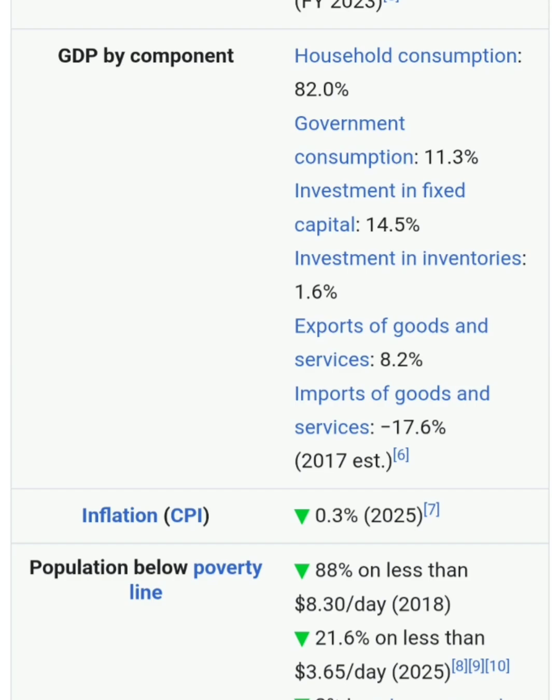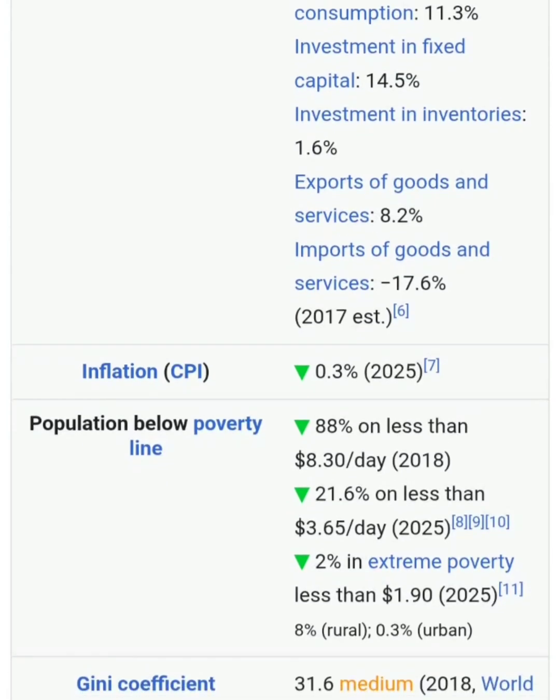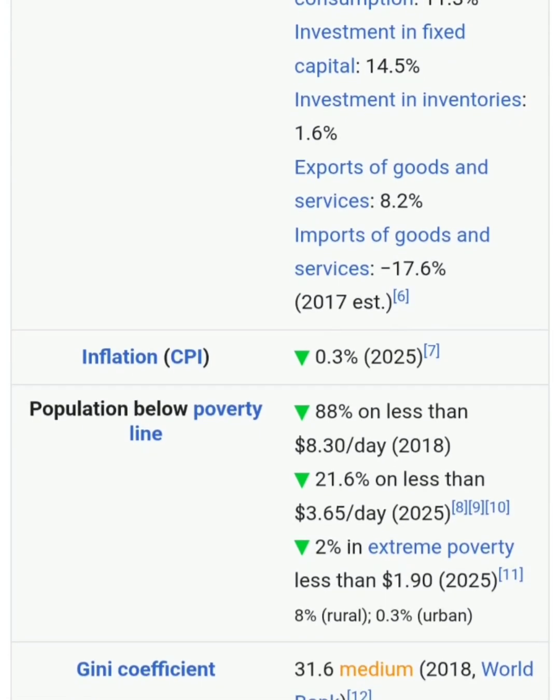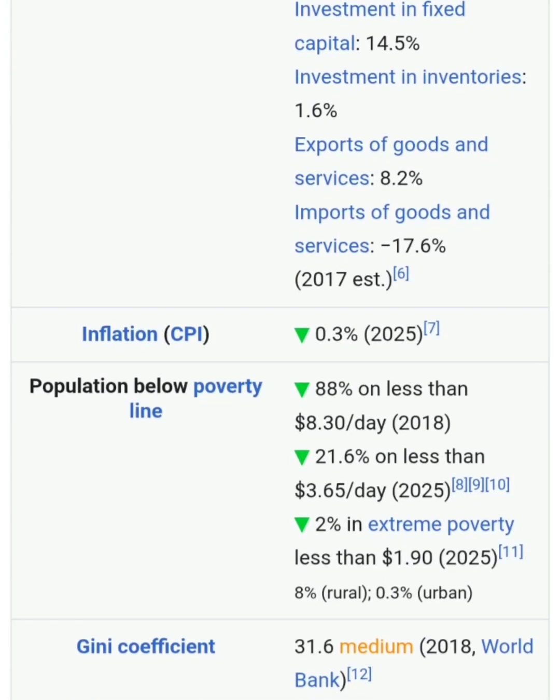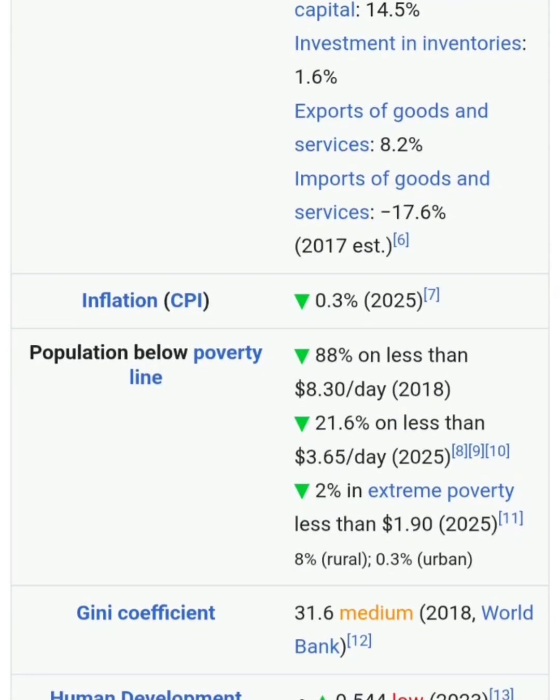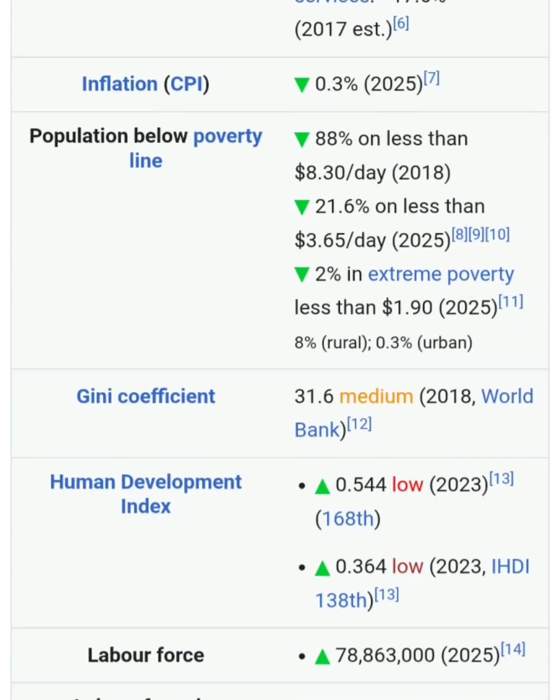GDP by expenditure: household consumption is 82%, government consumption 11%, capital formation 14%, investment in inventories is 1.6%. Exports of goods and services is 8.2%, while imports of goods and services is minus 17%.